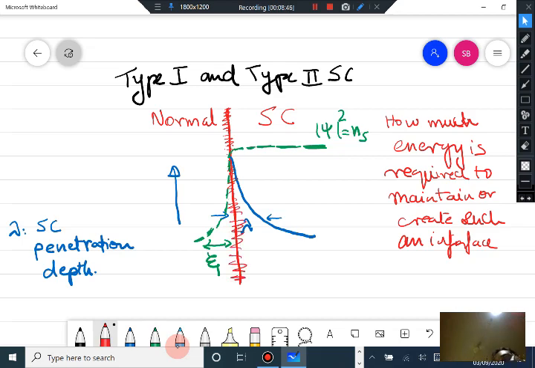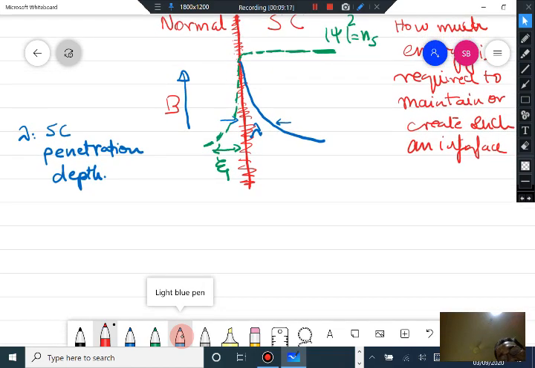And across this interface, we are looking at how much energy is required for creating or maintaining such an interface in a superconductor. As you can see, if you apply a magnetic field, this magnetic field, which is the blue line, decays over a distance lambda, the penetration depth, and the superconducting order is destroyed over the superconducting coherence length as you approach this interface. So now let us look at the energetics for maintaining the interface.